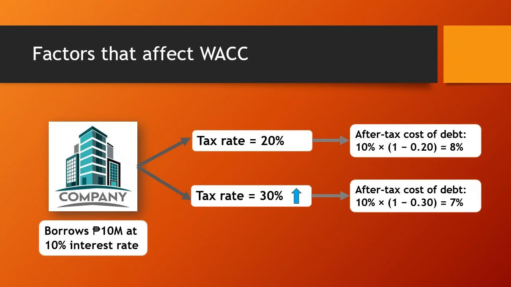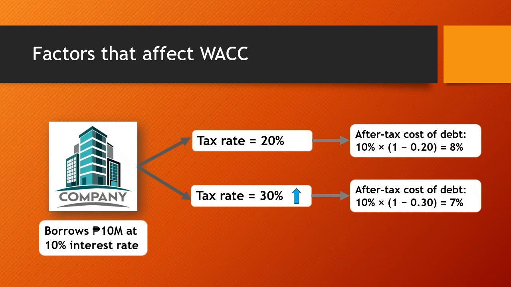Now, for the tax rates, if tax rates go up, the effect on WACC is a bit mixed. First, the cost of debt can go down slightly after taxes because interest payments are tax deductible, and a higher tax rate means a bigger deduction, lowering the after-tax cost of borrowing. Second, the cost of equity might go up if higher taxes make stock returns less attractive to investors, so they demand higher returns to compensate.